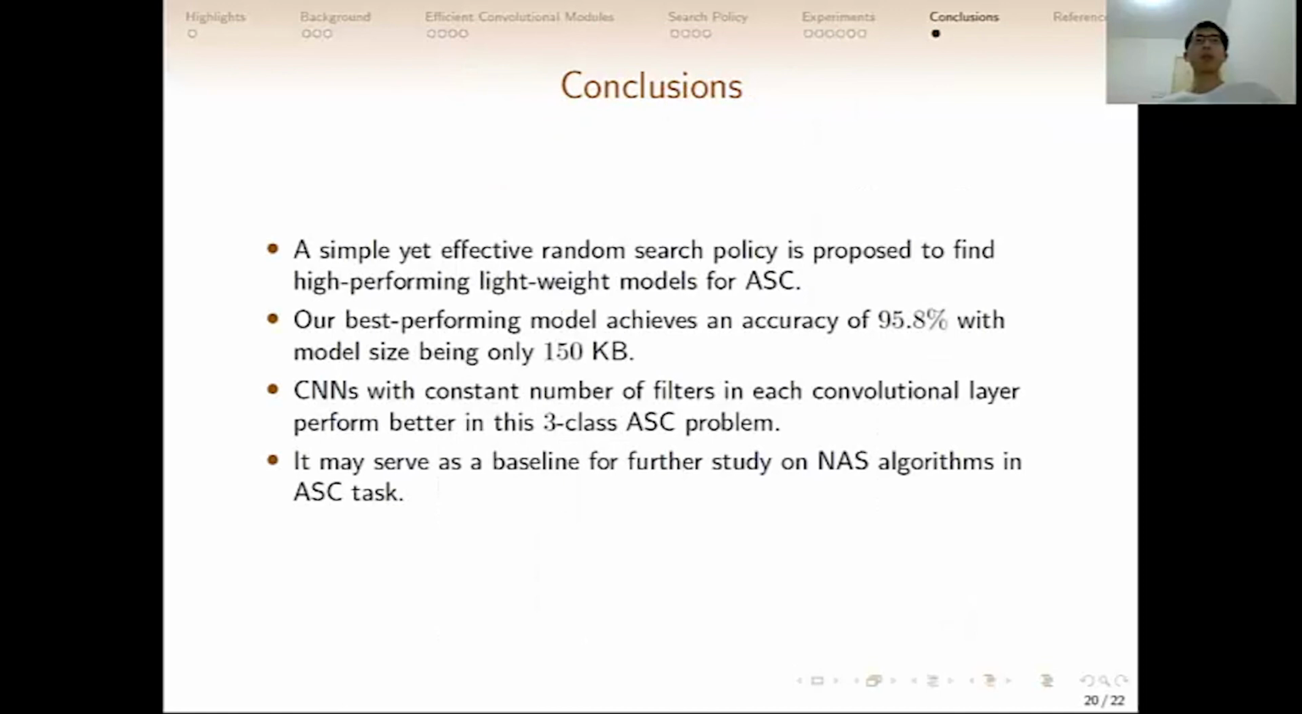In this paper, we propose a simple yet effective random search policy to find high-performing lightweight models for acoustic scene classification. Our best-performing model achieves an accuracy of 95.8%, with the model size being only 150 kilobytes. We also observe that the CEMs with a constant number of filters in each convolutional layer perform better in this 3-class acoustic scene classification problem. This work may serve as a baseline for further study on NAS algorithms in acoustic scene classification tasks.